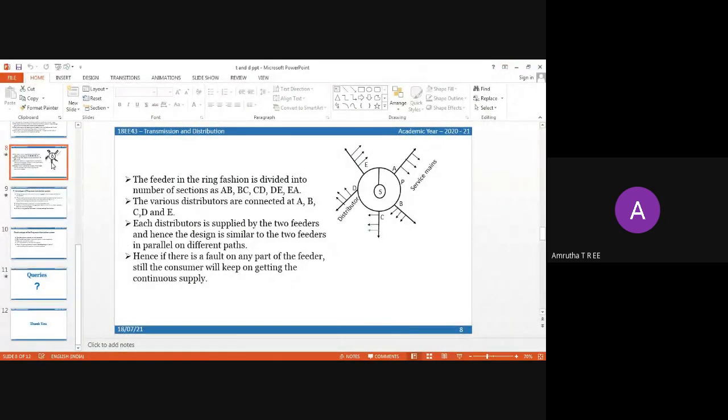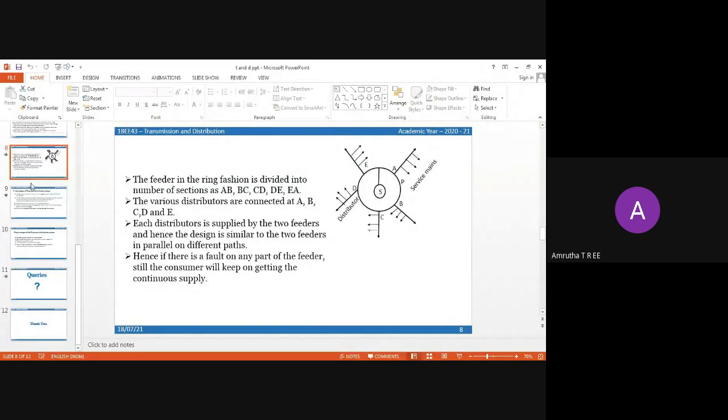Next slide. The feeders in the ring fashion are divided into a number of sections as A, B, B, C, C, D, D, E and E A as shown in the figure. The various distributors are connected at A, B, C, D and E. Each distributor is supplied by two feeders, and hence the design is similar to two feeders in parallel on a different path. Hence, if there is a fault on any part of the feeder, still the consumer will keep on getting the continuous supply.